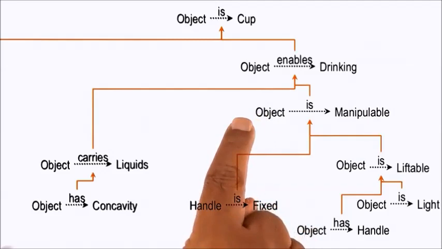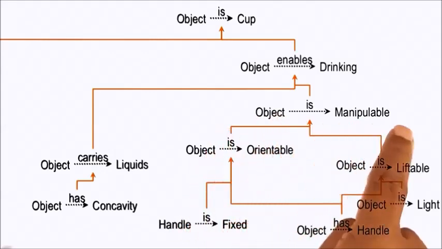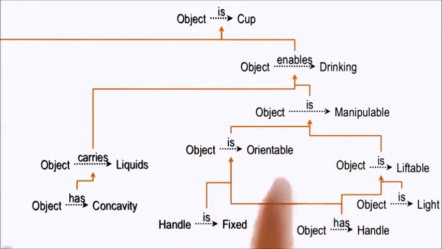here in the explanation. Even more, if the agent has additional background knowledge that tells it that the fact that the object has a handle and that the handle is fixed together make the object orientable, which is what makes the object manipulable, then the agent may come up with a richer explanation.